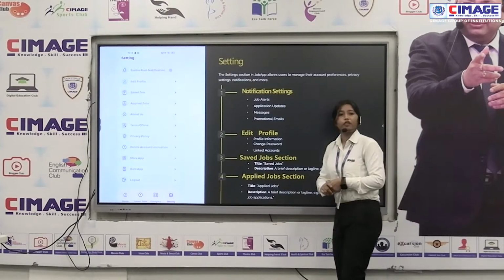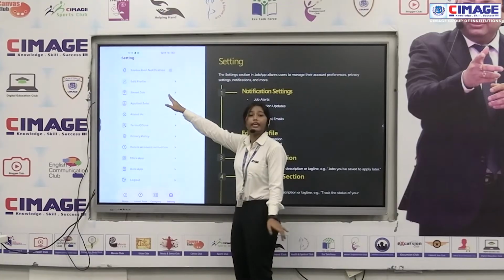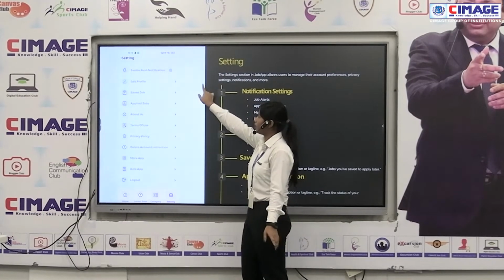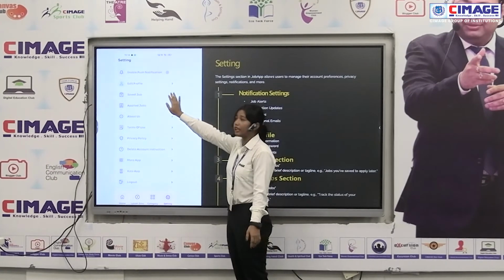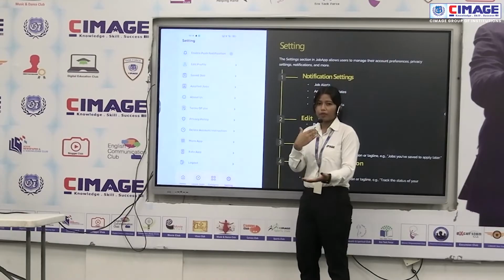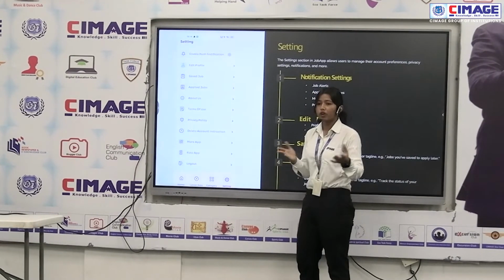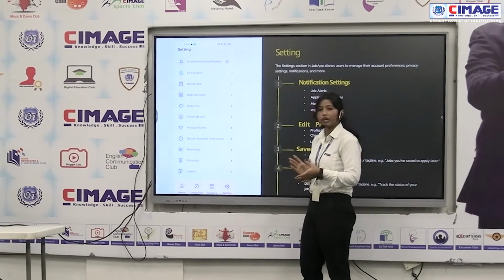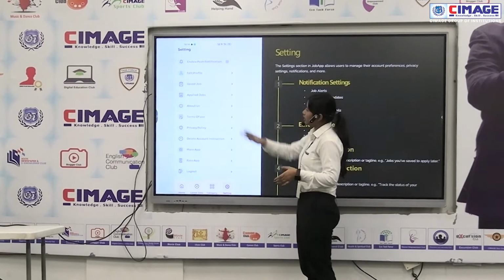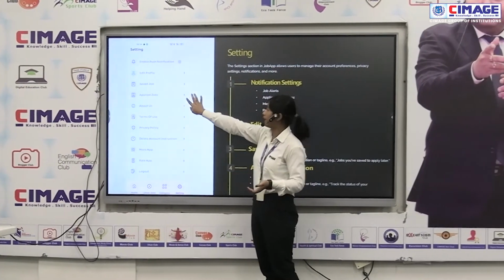And you know the best feature it contains: this is an earning app also, through which we can earn money. And this is the settings bar, and it has many features. From here we can enable push notifications. And this is the edit profile section, from where we can create your own profile by giving your mail, password, city, and we can upload your image and your resume also. And saved jobs are also there. If you bookmark any job, it will show here as saved job.